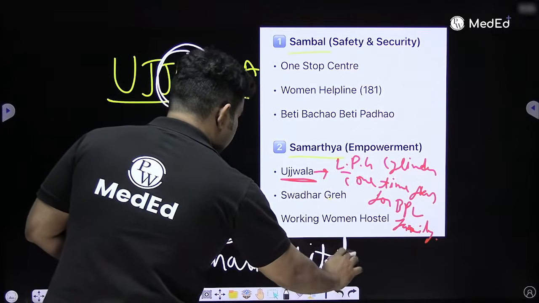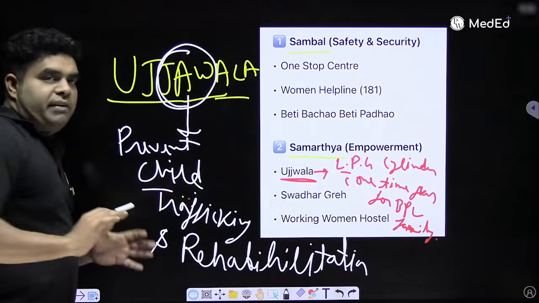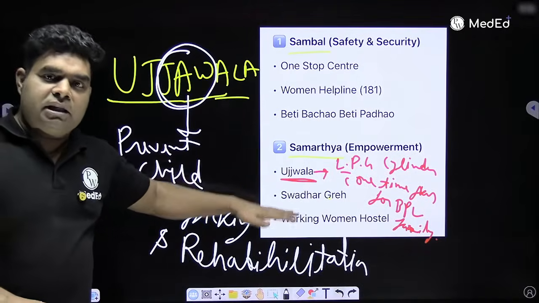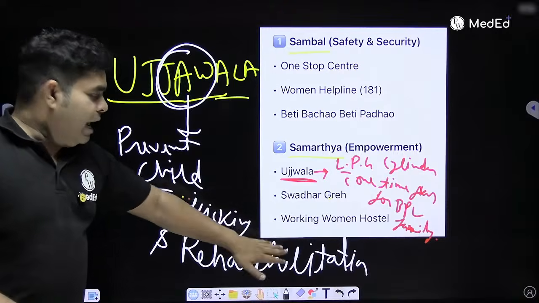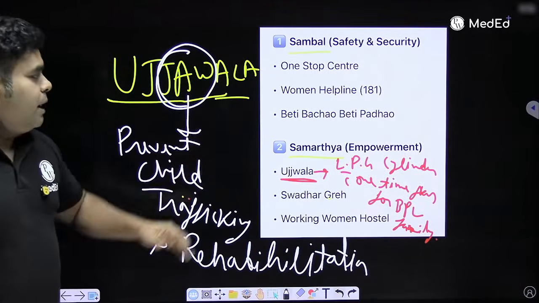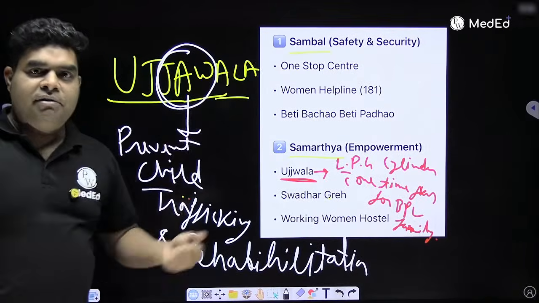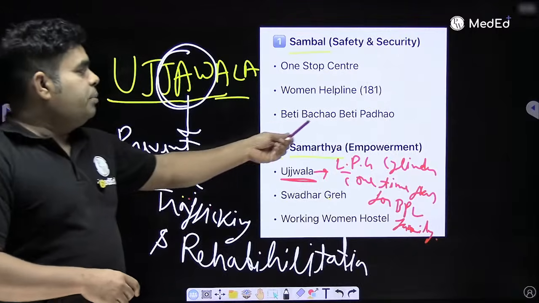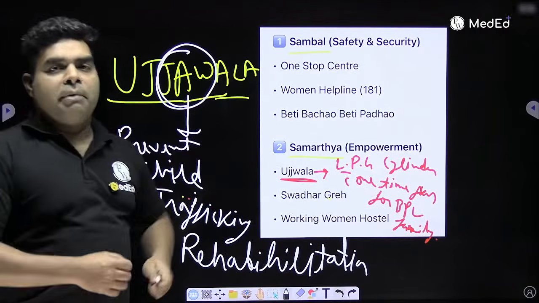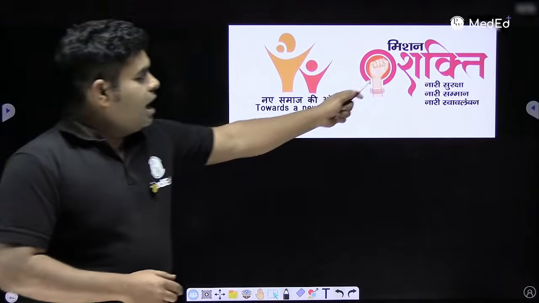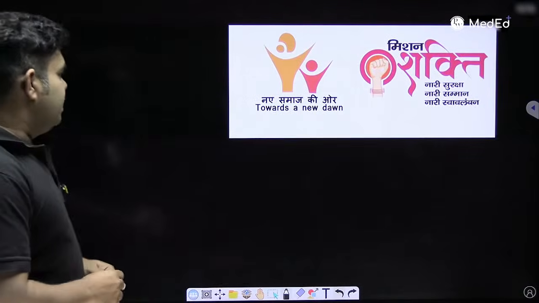Chalo, so this is Ujjawala and Ujjwala. I think you will never forget the difference. This is Sambal and Samarth. Samarth will have cylinder, home, some job, and the hostel. That is Samarth. Samarth means capable, empowerment. And Sambal means safety. So what is the women safety helpline number? 181. Plus Beti Bachao, Beti Padhao also come under Sambal, meaning safety. So these are the new things under Mission Nari Shakti with one hand you can see there.